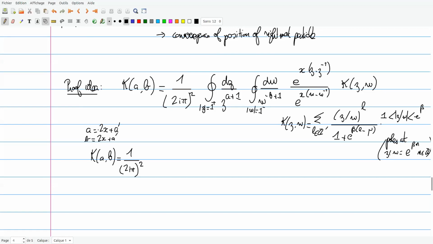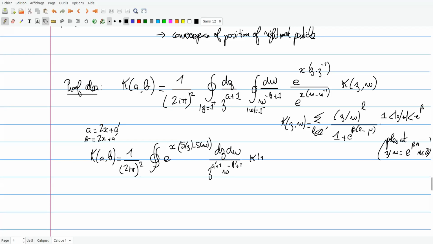And so this 2x makes a term of order x, which goes with this x here. And I get something like e to the x times S of z minus S of w, dz dw, z to the A prime plus 1, w to the minus B prime plus 1.